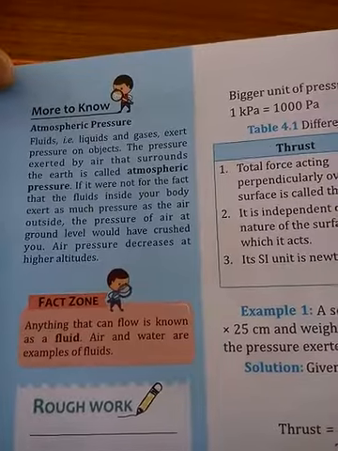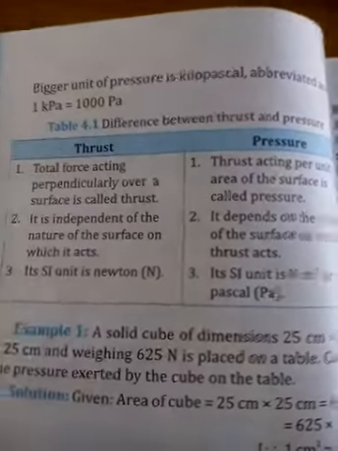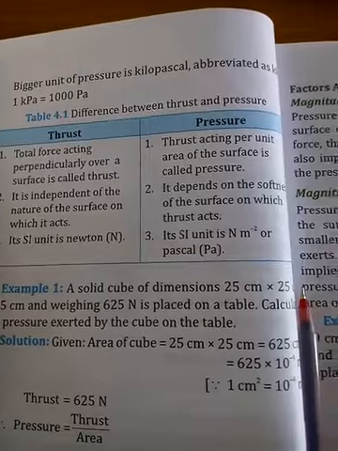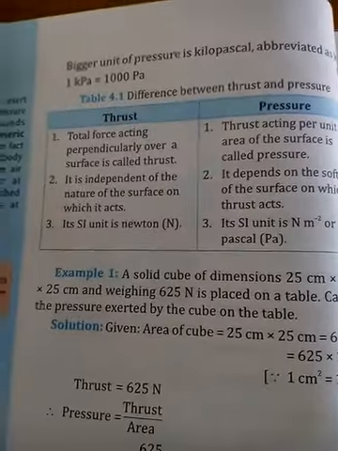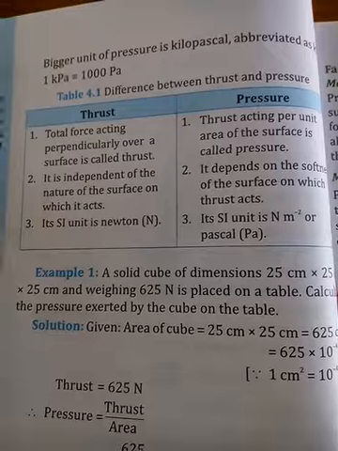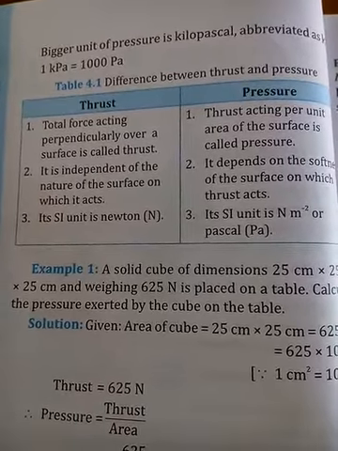Now, atmospheric pressure. What is atmospheric pressure? Before I go to atmospheric pressure, let me explain some bigger units of pressure. A bigger unit of pressure is kilopascal. Kilopascal means 1000 pascal, kilo means 1000. Its abbreviated form is kPa, which means 1000 pascal. Right?